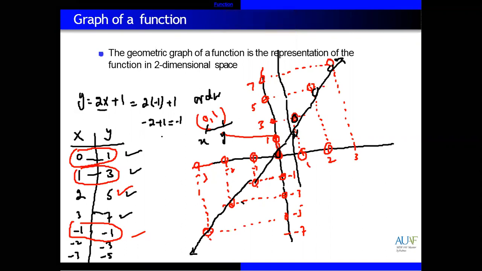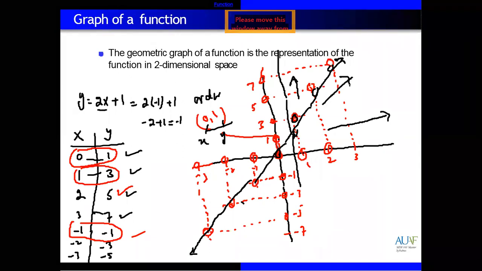Graphing also shows behavior. How does this show behavior? You can see here on the right side, x is increasing. First 0, then 1, then 2, then 3. X is increasing, y is also increasing. Starting from 0, 1, 3, 5, 7. So this is actually an increasing function. There is a positive relation between x and y because x is increasing, y is also increasing.